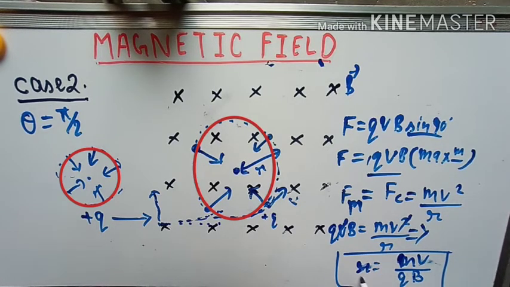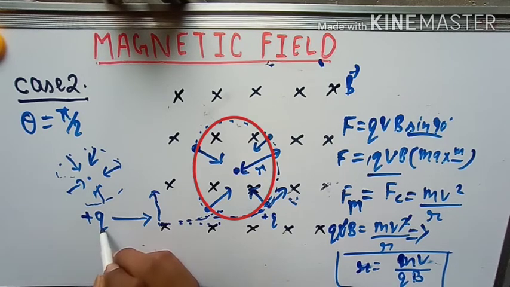Now look why I said the radius will be constant. The radius will not be increasing or decreasing. Look here, one more quantity you have introduced here, mass. And look, the mass of this charge is also constant. It is not increasing or decreasing. So m is the mass of the charge, v is the velocity of the charge, and for magnitude, the speed of the charge, q is the charge itself, and B is the applied magnetic field. Did you understand this? Now note this point in your copy.